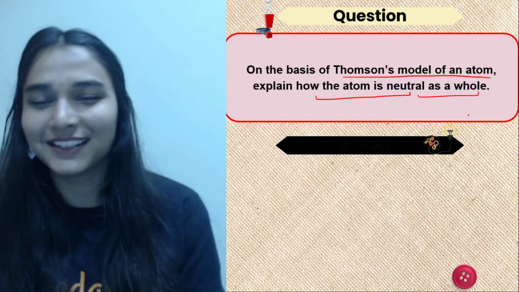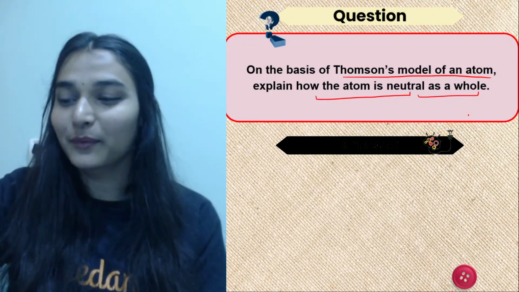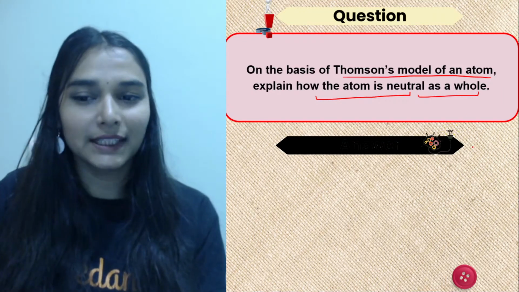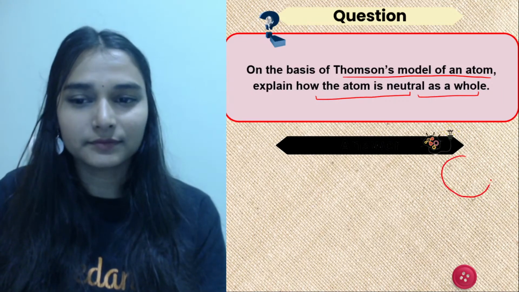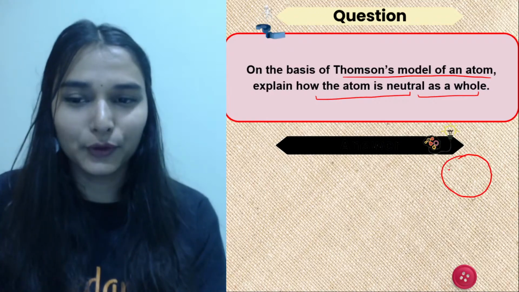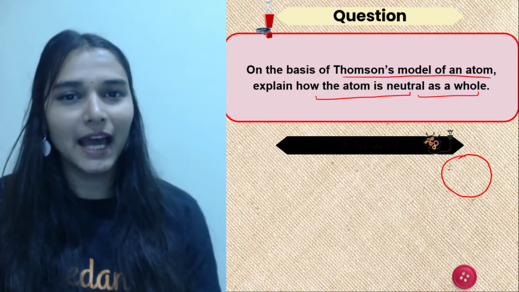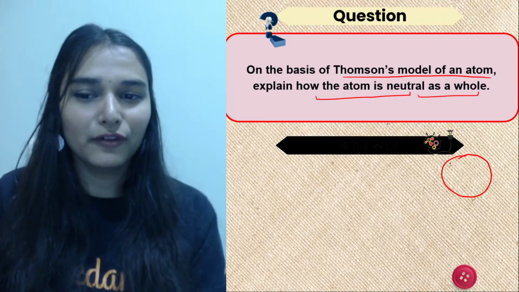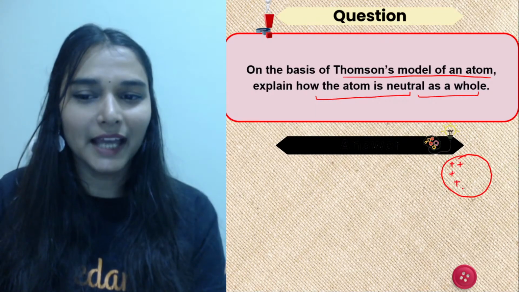Very good, very good. So how can you do it? Remember Thomson's model of the atom. In it, you just came to know one thing, that the atom is spherical, you know that, okay? And Thomson said that in an atom there is a sea of positive charge, a sea of protons, over the entire atom.